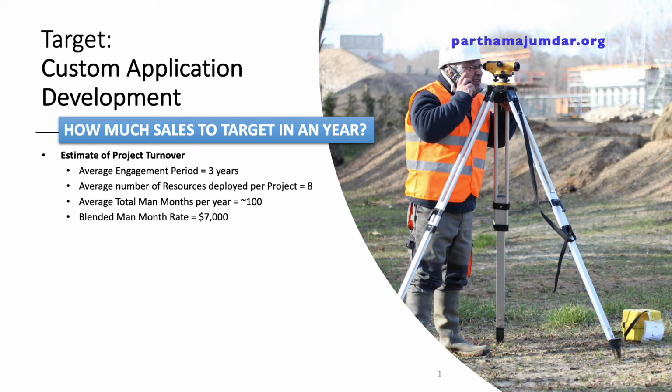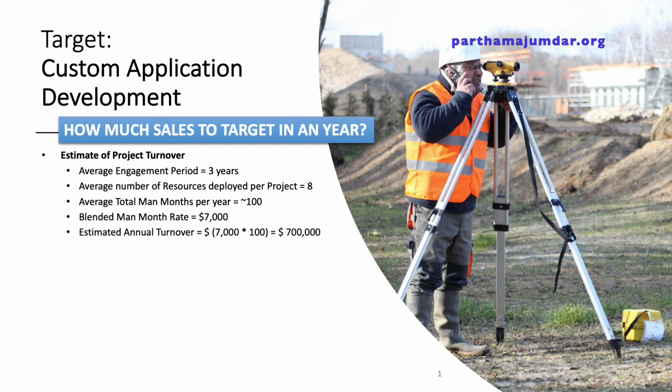Of course, apart from the resource rate, we also add the overheads that we have, like the management cost and other administrative expenses, because there would be a lot of charges which we would have to face, which would be non-billable to the customer. So this has to be included in the resource rate that we would be charging. Based on this, we would compute the value of the project.